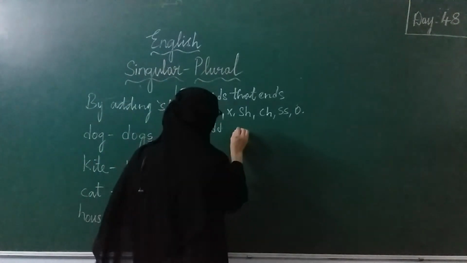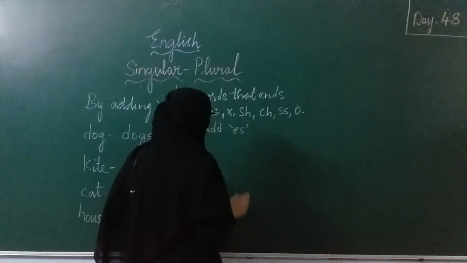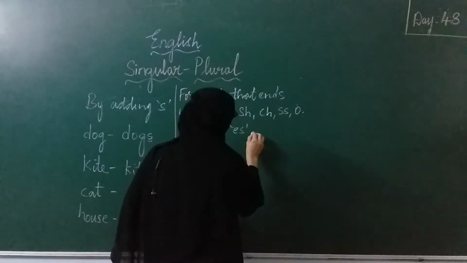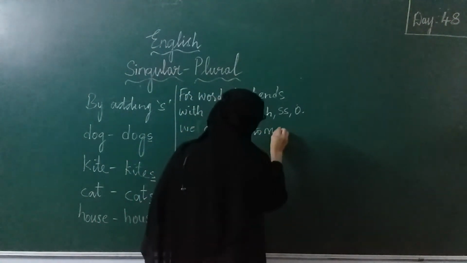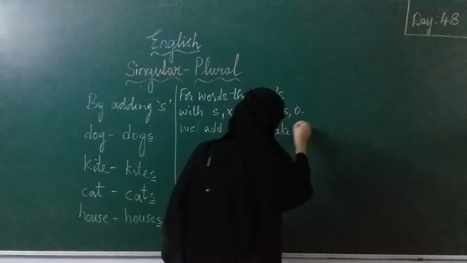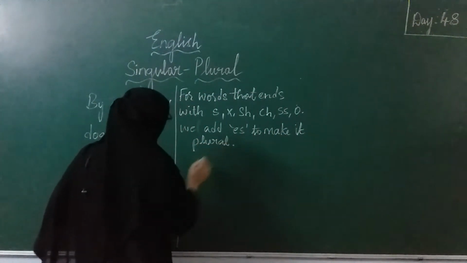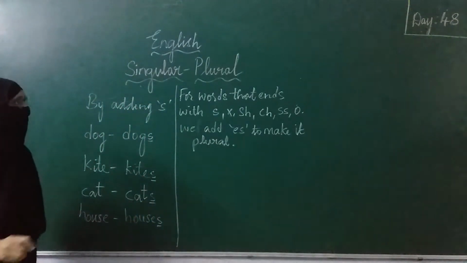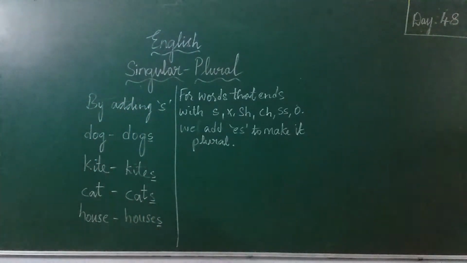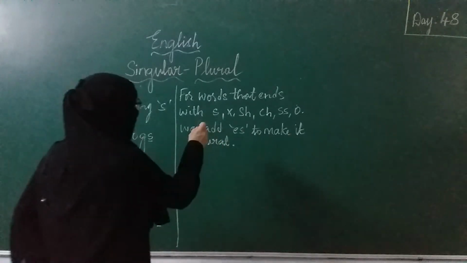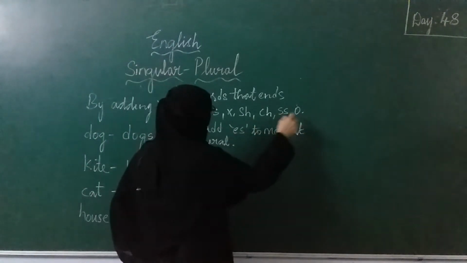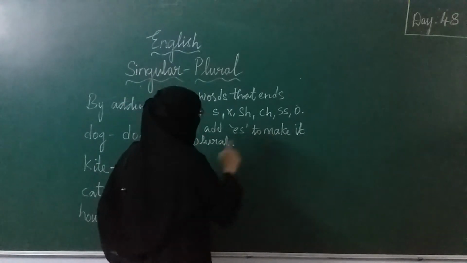We add es to make it plural. Is it clear? So for the words ending with s, x, sh, ch, ss, o, we add es to make them plural.